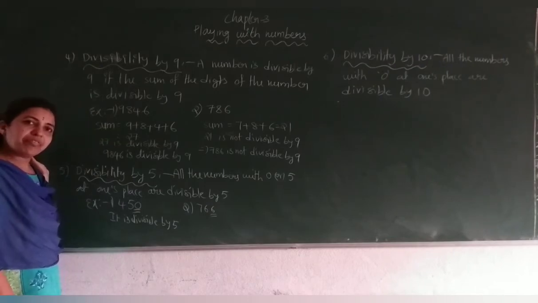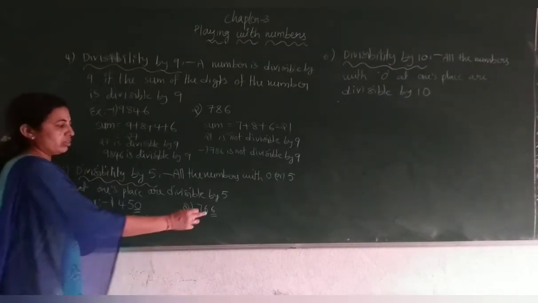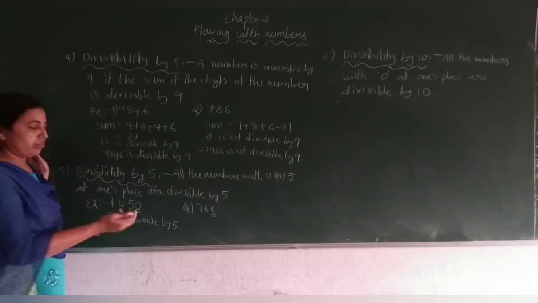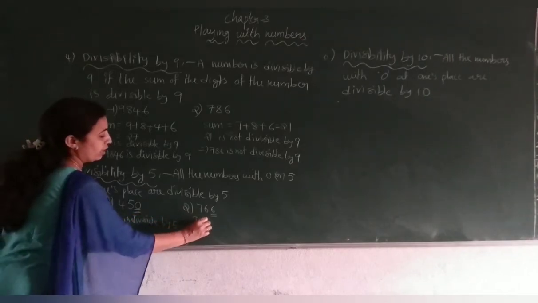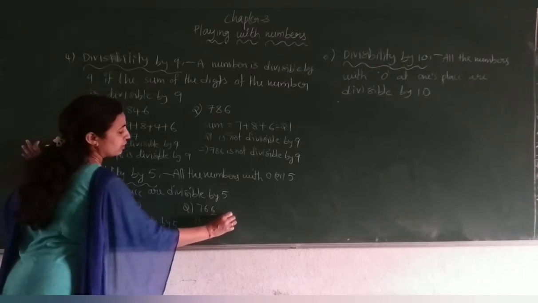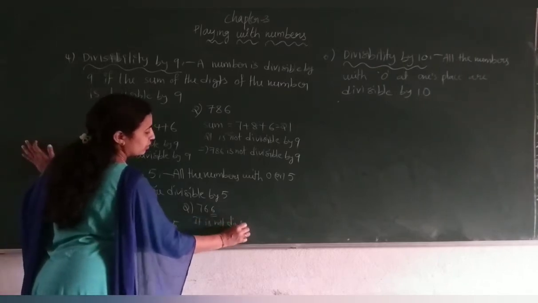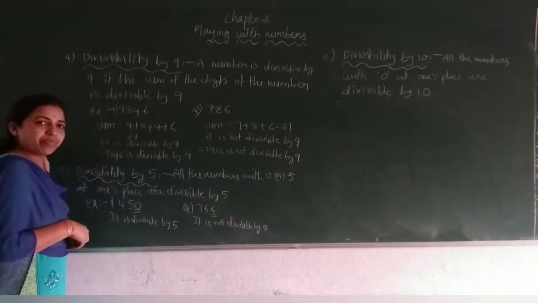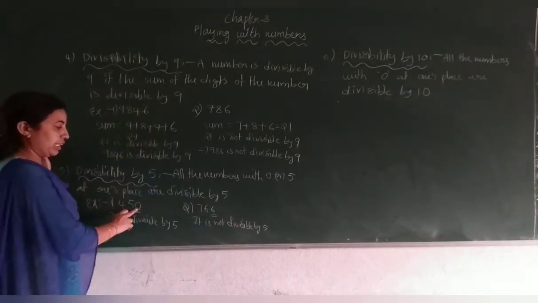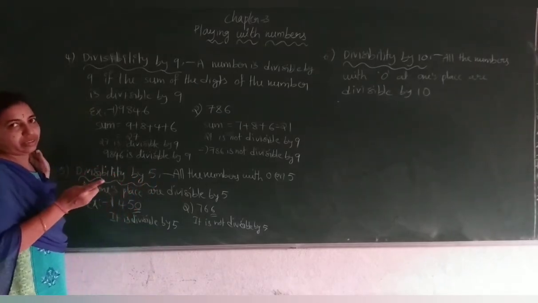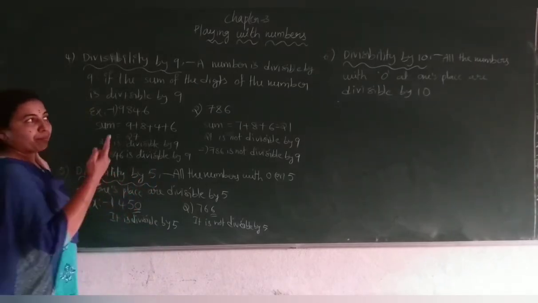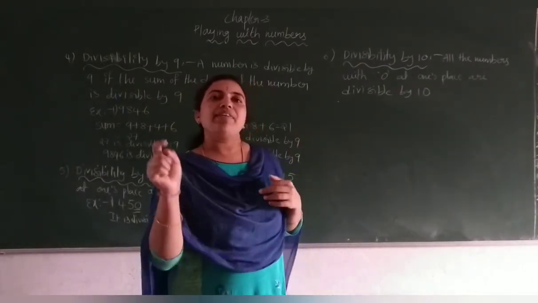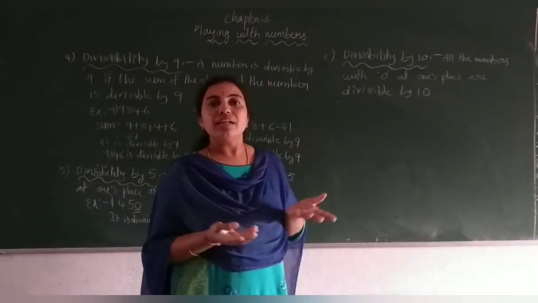766, is it divisible by 5? Obviously, no. There must be either 0 or 5. Then only we can say it is divisible. Therefore, it is not divisible by 5. Okay, for 5, 0 or 5, both mean you can say it is divisible. But for 10, the number must end with 0. Then the numbers are divisible by 10.